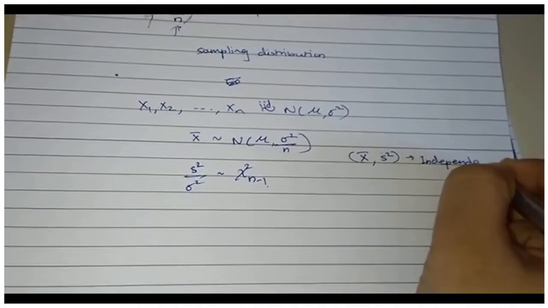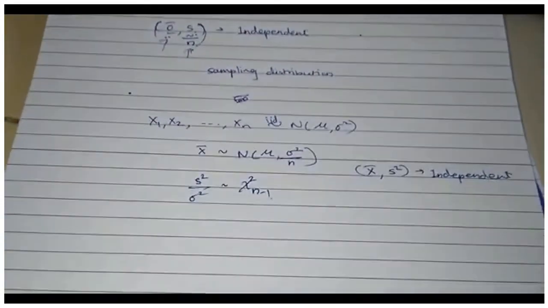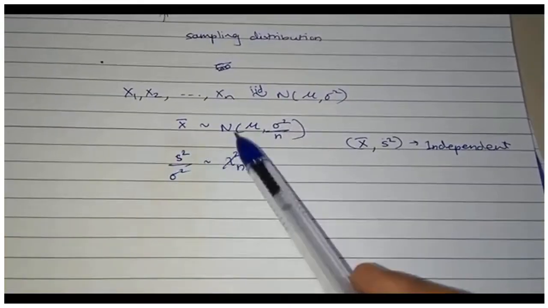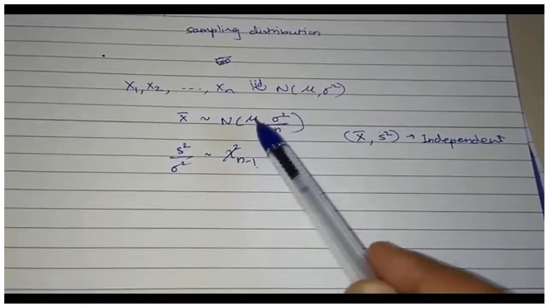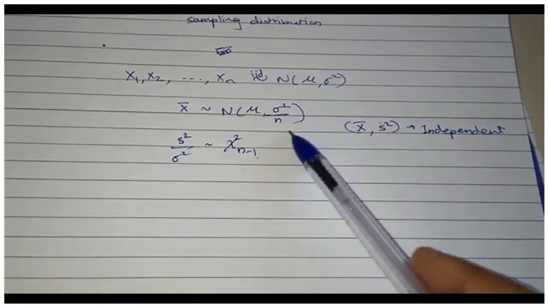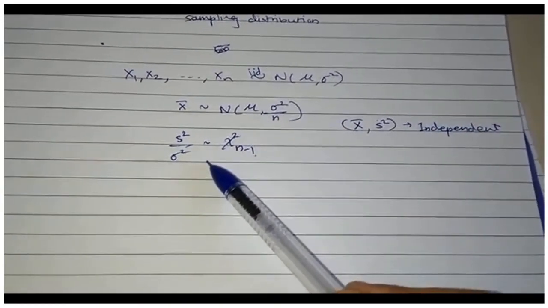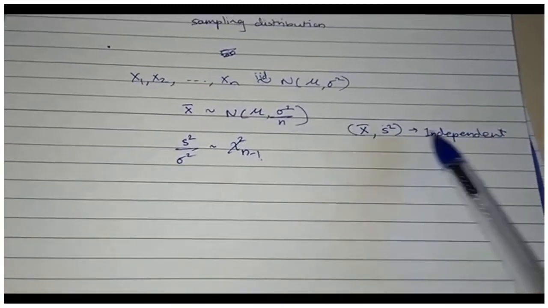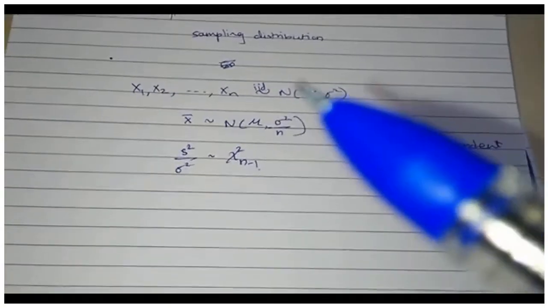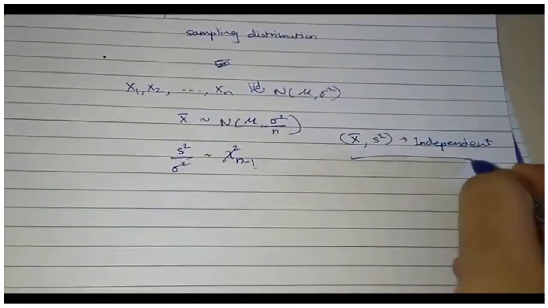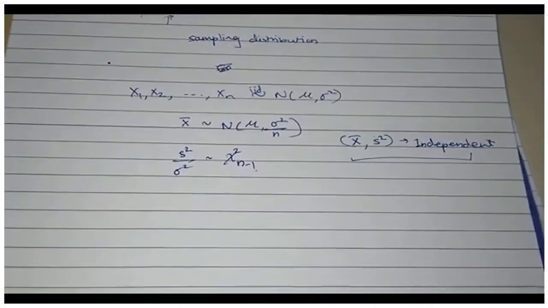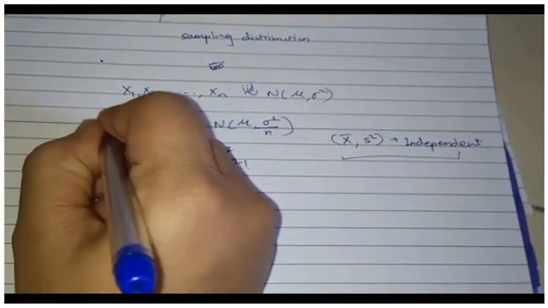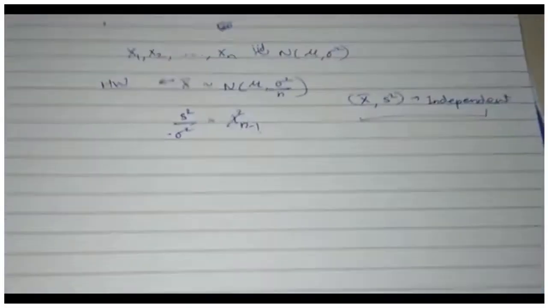So in the univariate setup, if someone asks you about the sampling distribution of x bar and s square, you tell them these three things. That x bar has normal distribution with the same mean mu and variance sigma square by n. S square upon sigma square has chi square distribution with n minus 1 degrees of freedom, and x bar and s square are independent. So in the multivariate setup, so far we have done only the part equivalent to the independence. We are yet to do the other two. Now this is going to be homework. Why? Because it's quite easy.